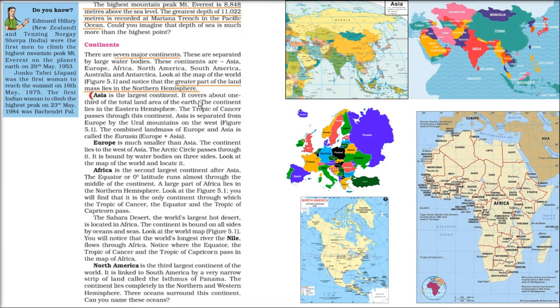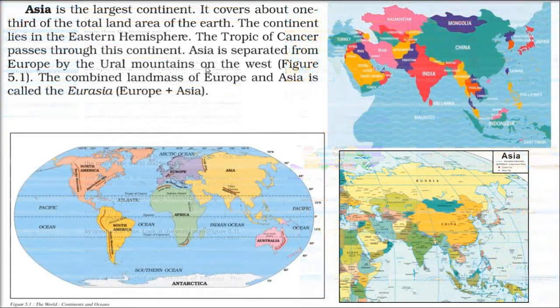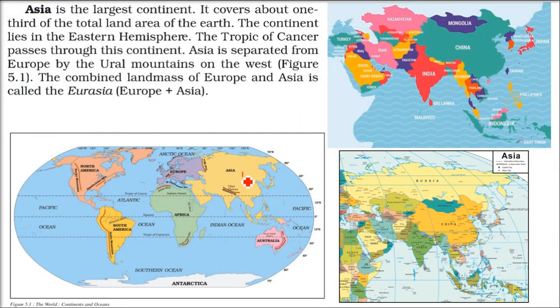So one by one we are discussing the continents. First one is Asia. Asia is the largest continent. If you take all the landmass, around 33 percent, about one third, is in Asia.